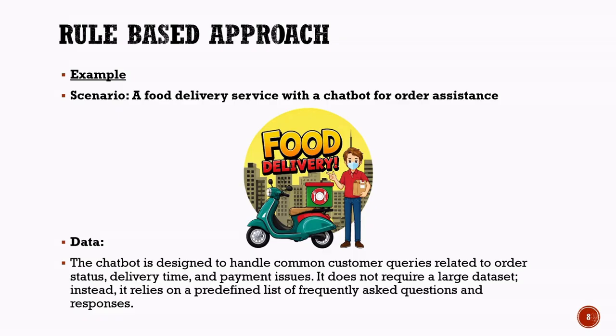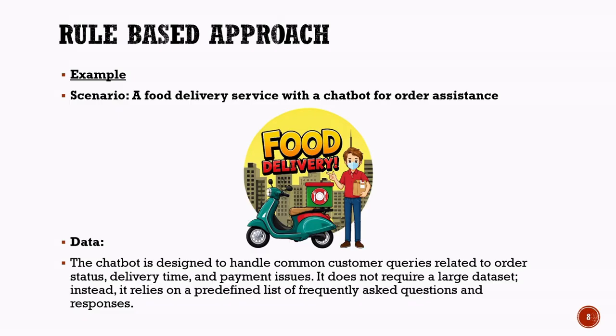In a rule-based system, the chatbot does not learn from experience. Instead, it follows a predefined set of rules created by developers. Each common customer query is linked to a specific response. For example, if a customer asks about the status of an order, the chatbot checks its predefined rules and provides the appropriate reply. Similarly, if a customer asks about delivery time or payment issues, the chatbot selects the corresponding response from its list of programmed answers.